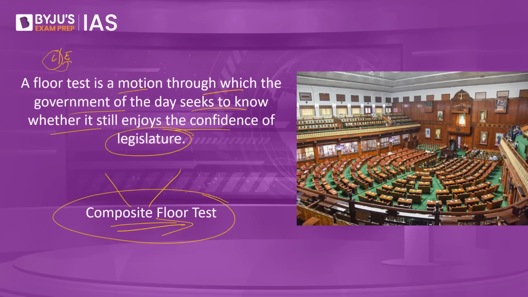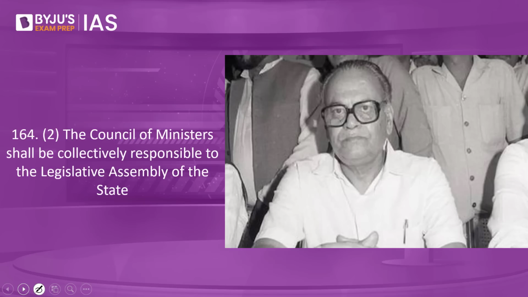Now what if both the people lay claim to form the government and they also have equal number? In that particular case, it is the speaker who will ultimately have the authority. So it is the speaker who will put the casting vote, and whoever has more numbers will ultimately form the government. So where should it be held? Whether it should be held in the governor's office in the Raj Bhavan, or should it be held on the floor of the Legislative Assembly, was decided in one of the landmark judgments called as SR Bommai case.